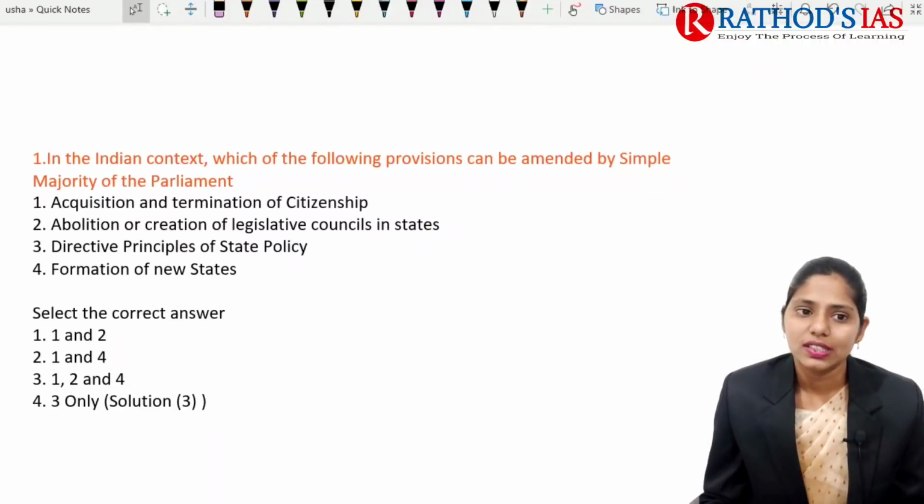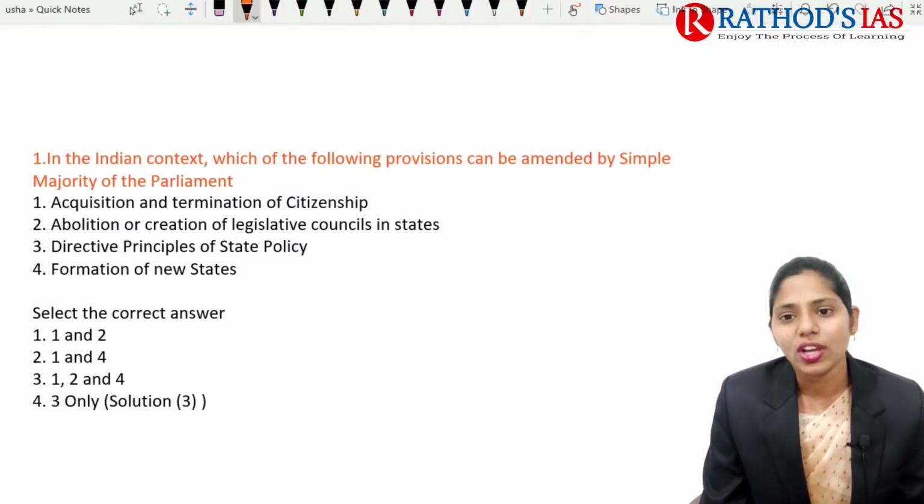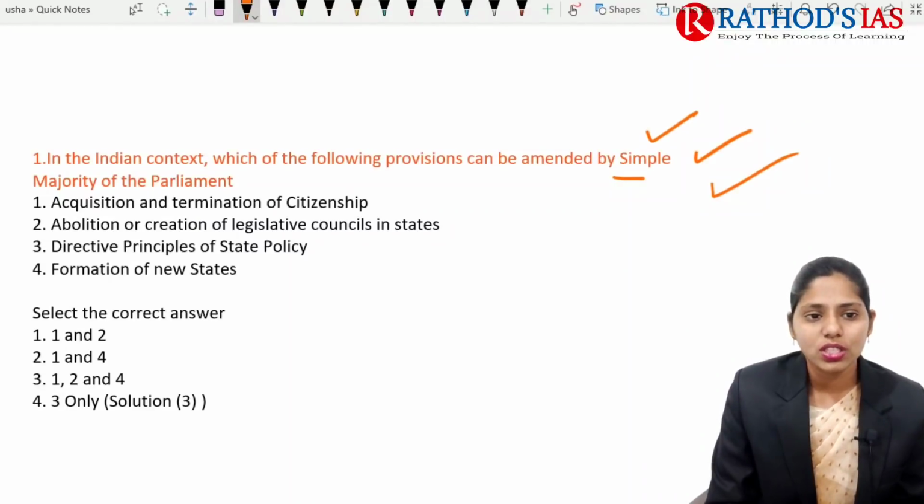Now let us try to see yesterday's questions and the explanation for yesterday's questions. The first question is regarding simple majority. If you're talking about majority, we'll have simple majority, effective majority, and special majority. Now let us try to see the question.